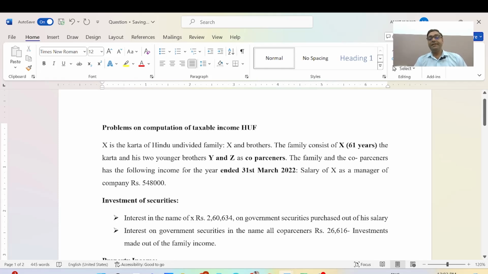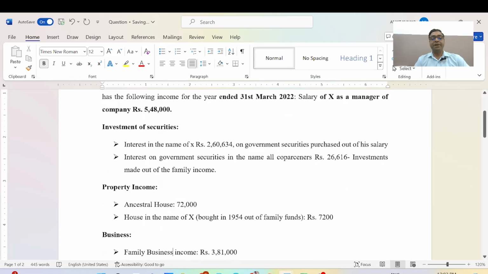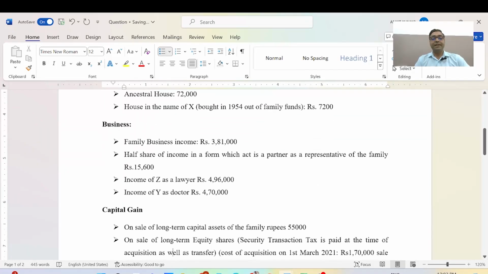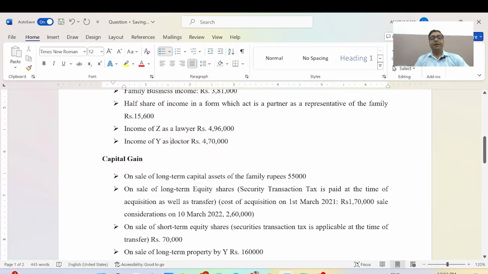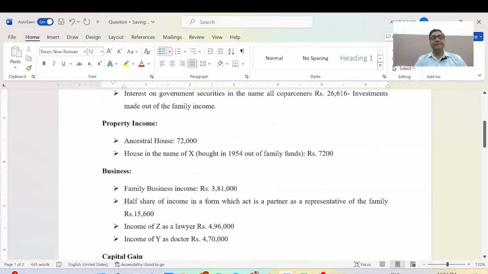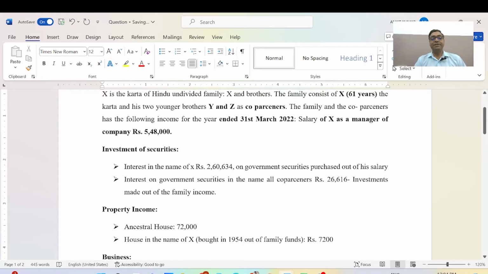Salary of X as a manager of the company is 5,48,000. In this question the key points are investments, securities, property income, business and capital gain also. First of all, we discuss the investment securities.